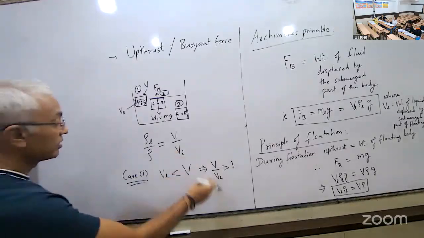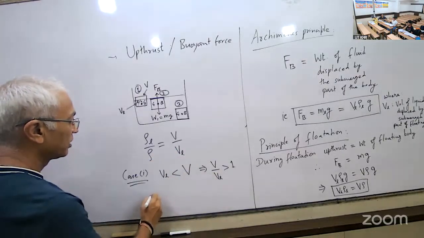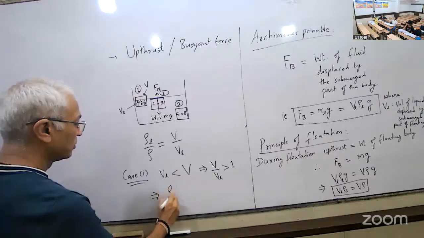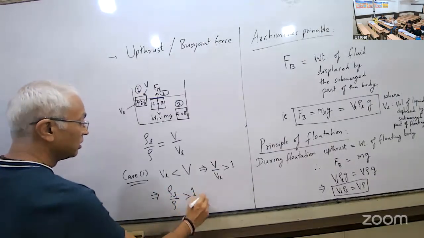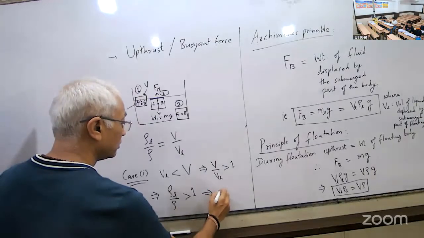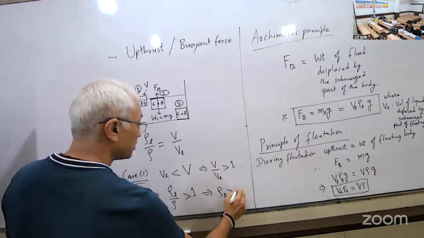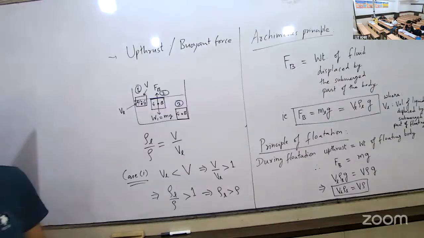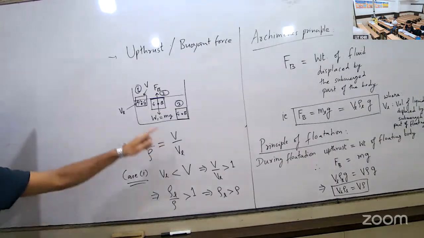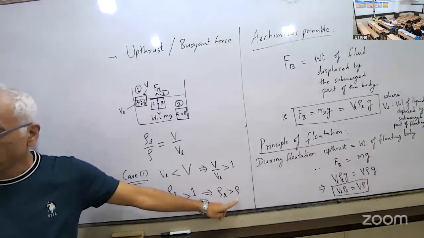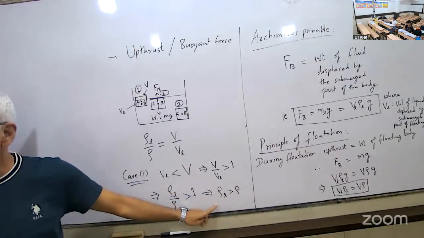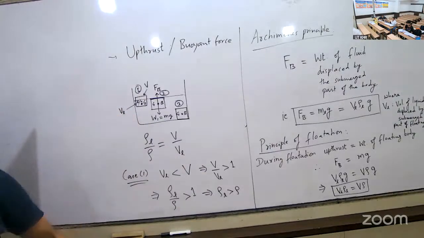So if this is greater than 1, then ये equation में क्या हो जाएगा? Rho L upon rho will be greater than 1. मतलब क्या आया? Density of liquid is greater than density of the substance. तो इस केस में when the density of the body is less than the density of liquid, तब वो partly submerged होगा, like ship.